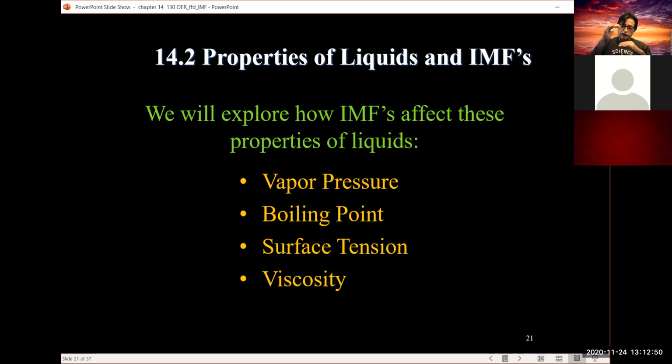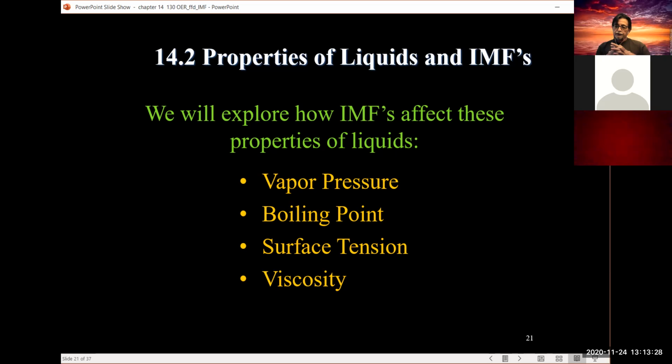There's gas molecules in that open space between the container and the liquid. If we had a pressure gauge and put it in that empty area, what looks empty, it would read a pressure, an air pressure. We call that vapor pressure. And again, the IMF interactions determine the strength of that vapor pressure. Boiling point is the temperature at 1 atmosphere at which the liquid goes into the gas phase.